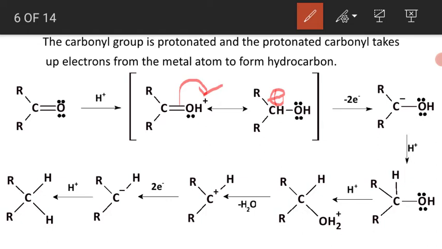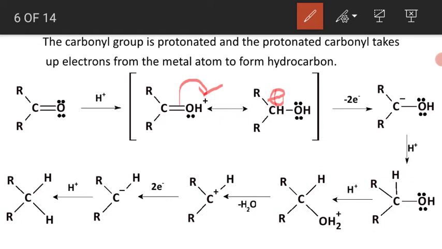Since the metal is electropositive in nature, it donates 2 electrons. So 2 electrons are donated by the metal. 1 electron is donated to this carbon bearing the positive charge, and this positive charge is neutralized. 1 more electron is donated so that the carbon gets 1 more electron and bears a negative charge.